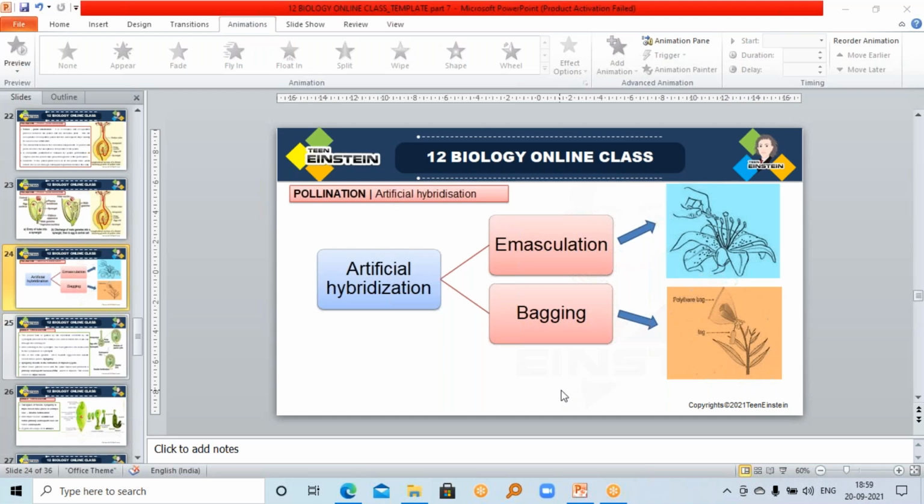That's how with bagging we protect against contamination or unwanted pollen grains. After that, after collecting the desired pollen grains, you dust them on the stigmatic surface and do rebagging. Otherwise, again, it will get contaminated. Okay. So these are the steps of artificial hybridization.